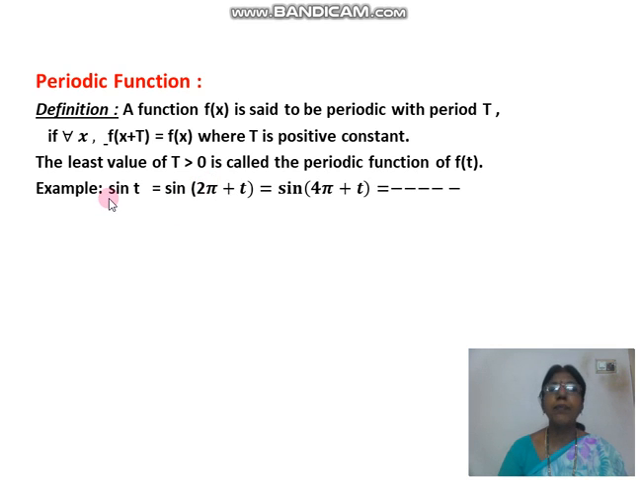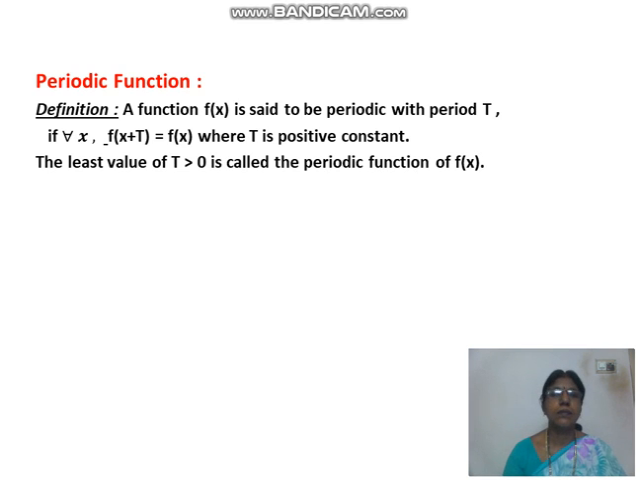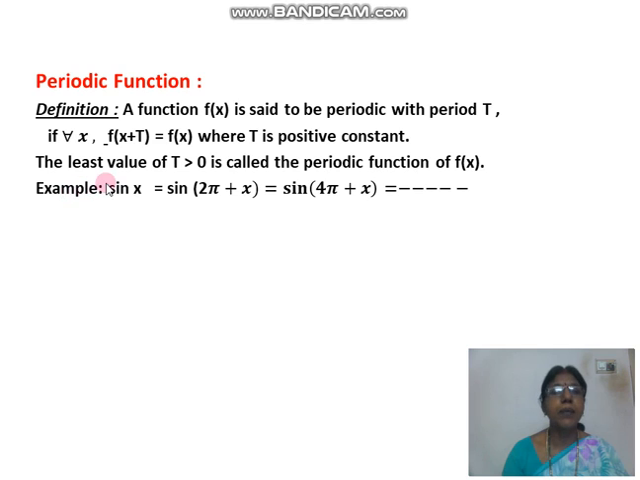See the example here. sin x is equal to sin of 2 pi plus x, is equal to sin of 4 pi plus x, and so on, and the next term is sin of 6 pi plus x. What is sin of 2 pi plus x? We know that the value is sin x. Sin of 4 pi plus x is sin x. That means in this function, in place of x we put x plus 2 pi, and the value is the same as the given function.